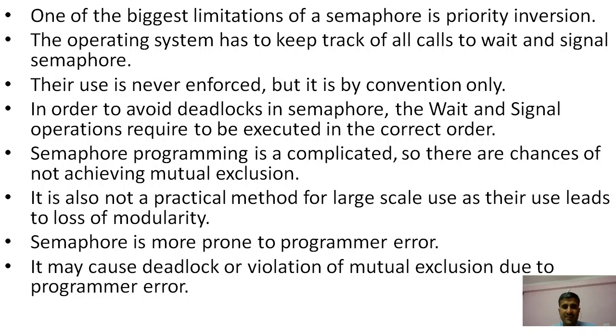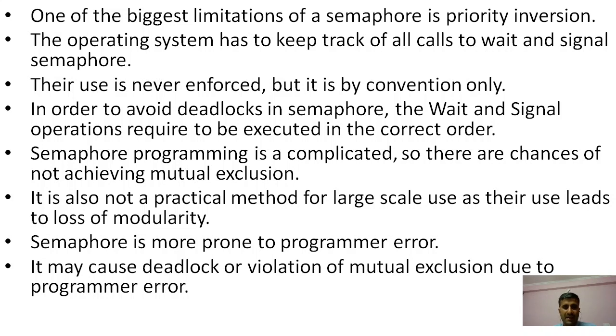Semaphore programming is complicated, so there is a chance of not achieving mutual exclusion. If the programming of the semaphore is complicated, mutual exclusion can't be achieved. It means we can't prevent more than one process from entering the critical section. That is why it is a disadvantage.